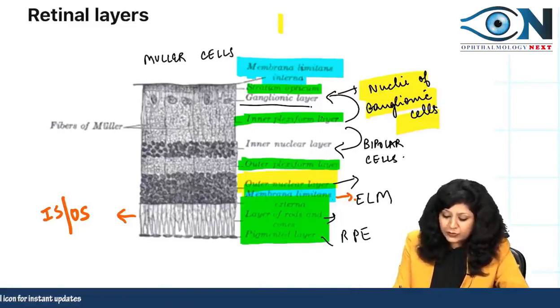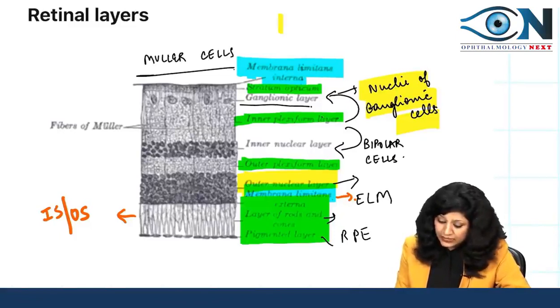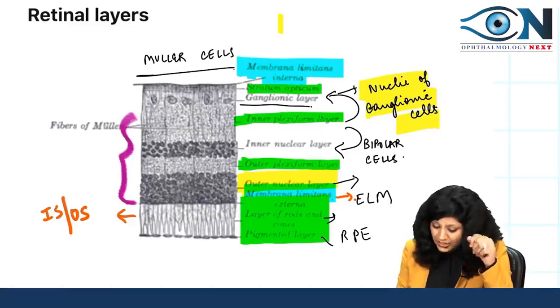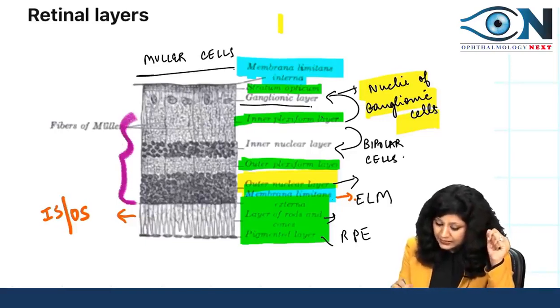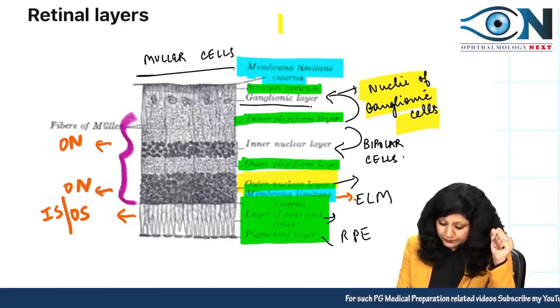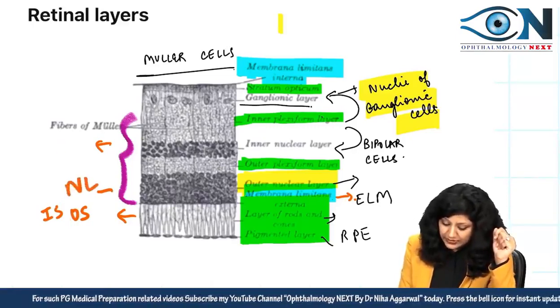So I think once and for all now you know how to identify. Even if I give you only a small part, how will you recognize it? Now see, this is a darker part, can you see? This dark part is a nuclear layer, and this dark part is again a nuclear layer.